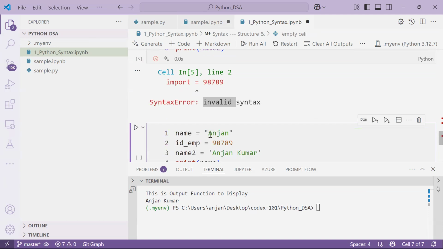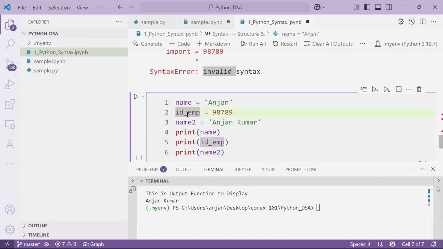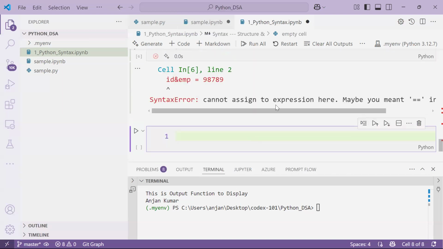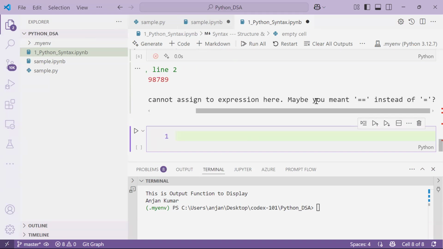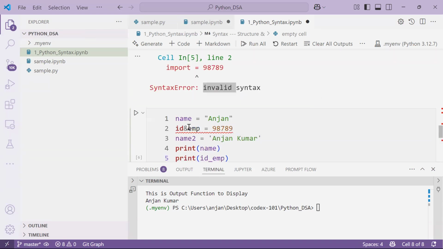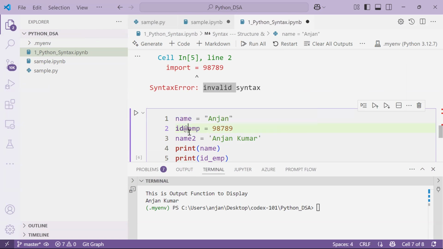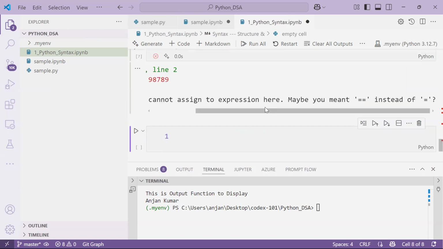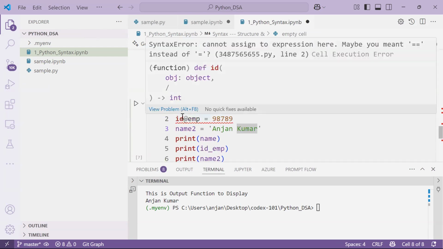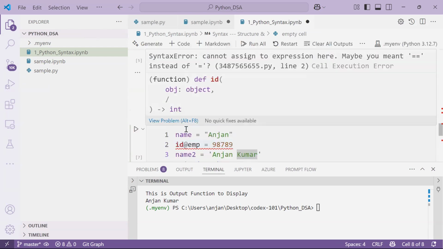Okay, and now I use some kind of special character. Instead of using underscore, I may use some special character. For example, I'm going to use the ampersand symbol. And is one of the special characters, right? So if I'm using the special character, then we are getting the error, can't assign to expression here. Maybe you meant a different meaning actually. Or else we try to use some parenthesis, or else the at-the-rate symbol. If I try this again, we are getting an error, right? So that means if you use special characters, you're getting an error.